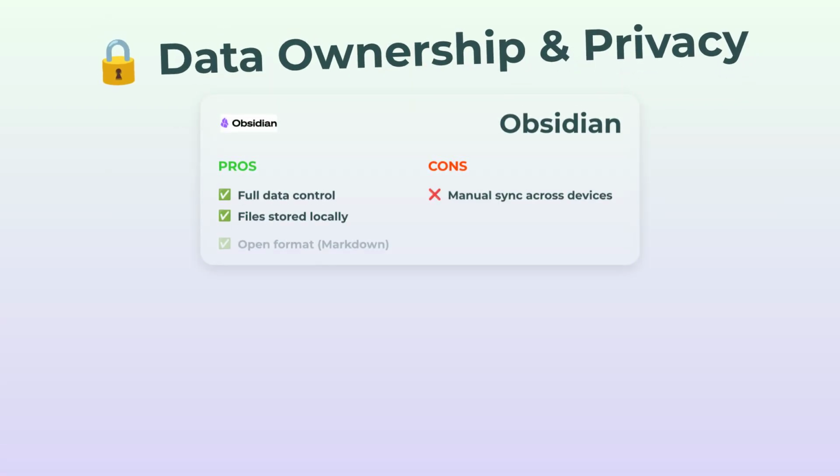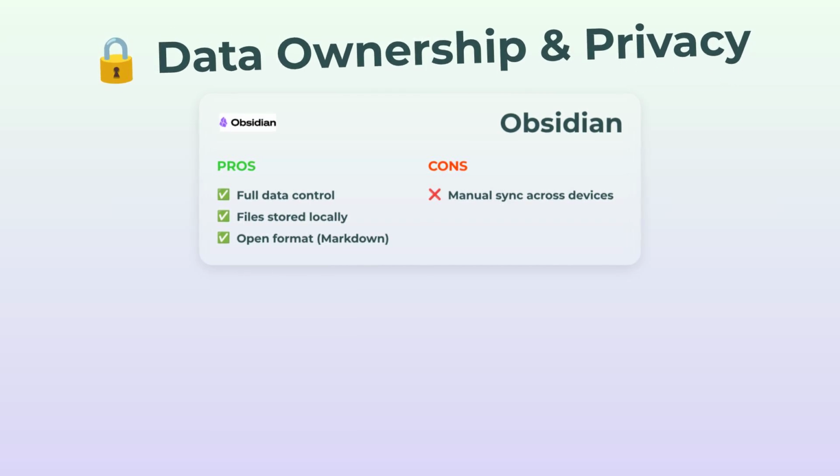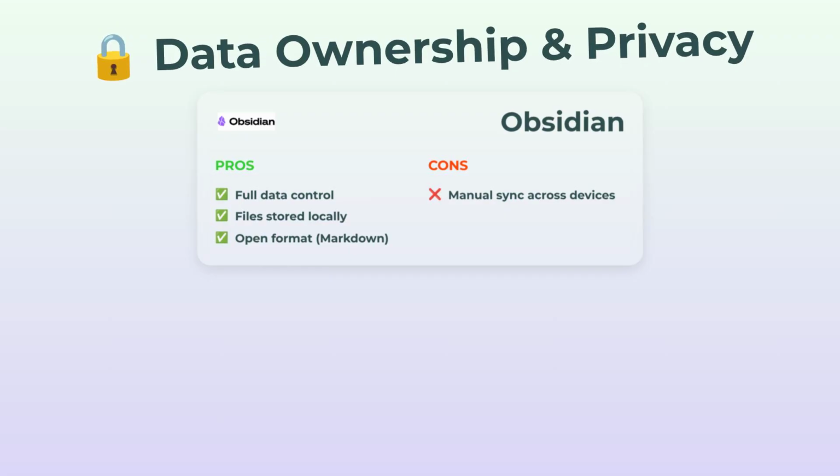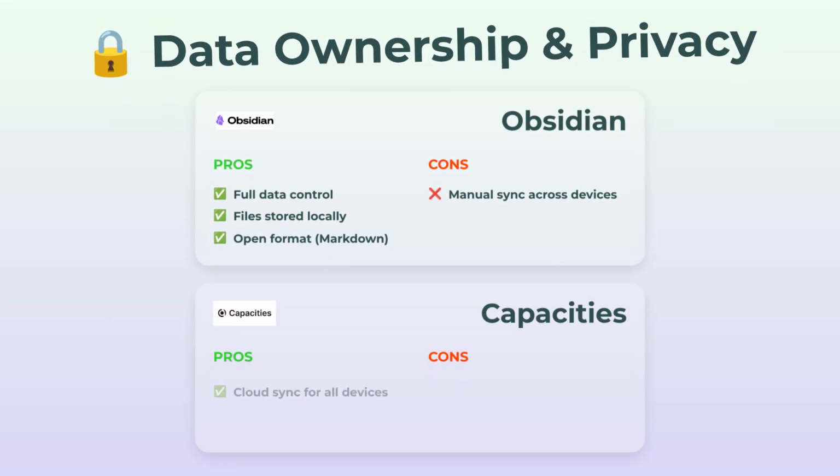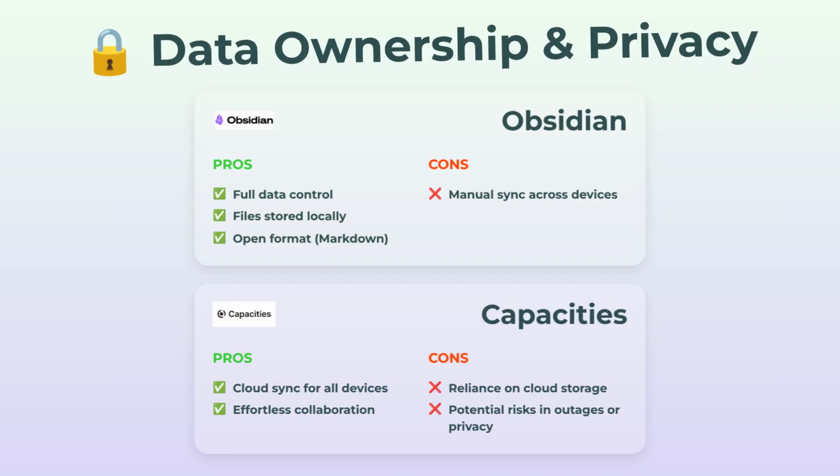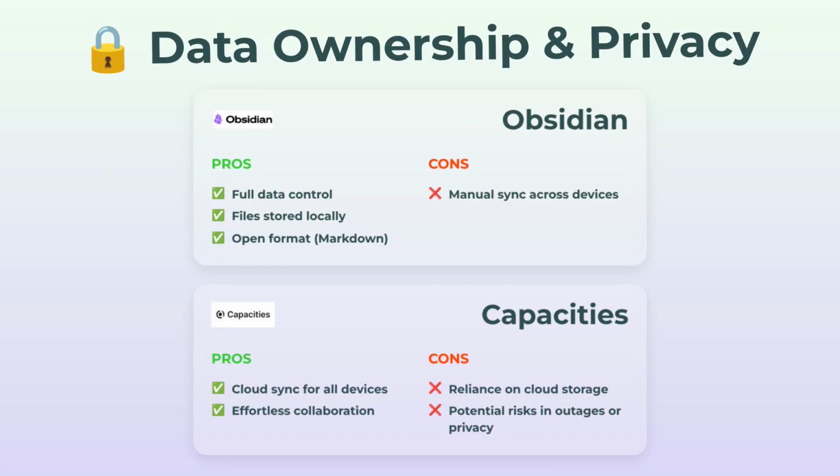Moving over to data ownership and privacy. This one's a big deal, right? Obsidian totally wins this round. All your files are local, fully under your control using open markdown format. The catch? You do have to figure out sync yourself if you're hopping between devices, so it's a bit more DIY. With Capacities, everything's synced via the cloud and collaboration is effortless, but you gotta trust their servers.